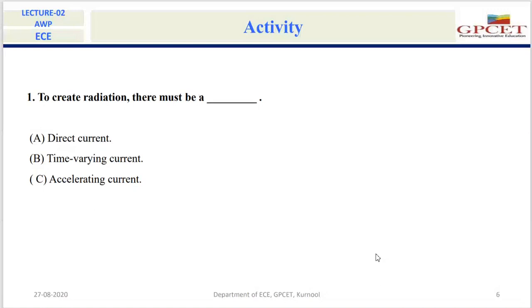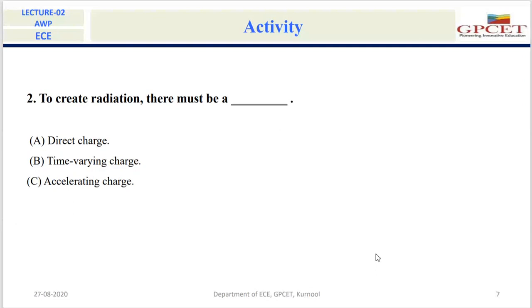Next, we'll take the second question. Take second question and post your responses in chat box. To create radiation, there must be dash. Direct charge, time varying charge, or accelerating charge. What is your answer?